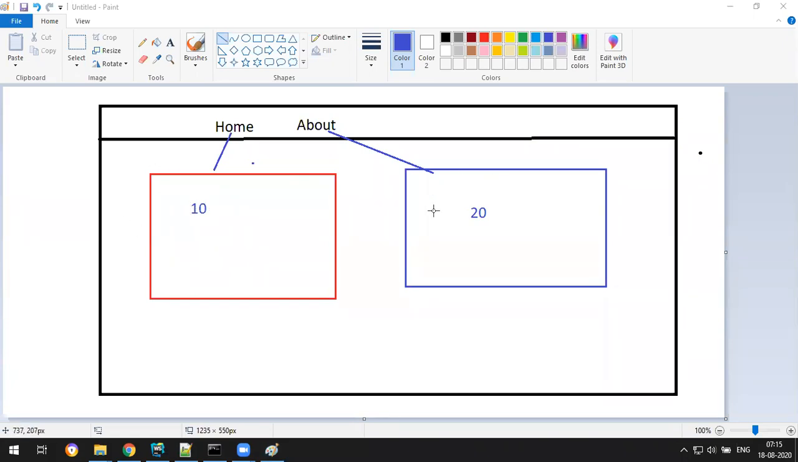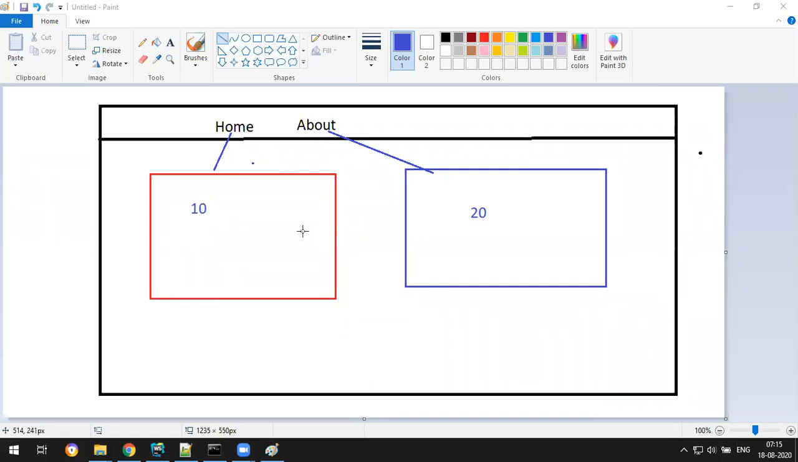Next, when I click on about, what happens? This will get removed from the DOM, and these 20 lines will be added to the DOM dynamically. So that's where you can see the component appear dynamically on the screen. And you never see a page refresh because it is removing from the DOM and adding to the DOM dynamically through a background process. That's why you never see any page refresh.